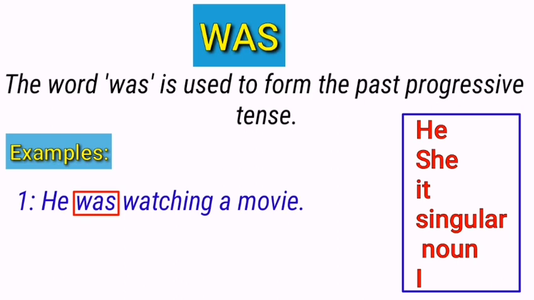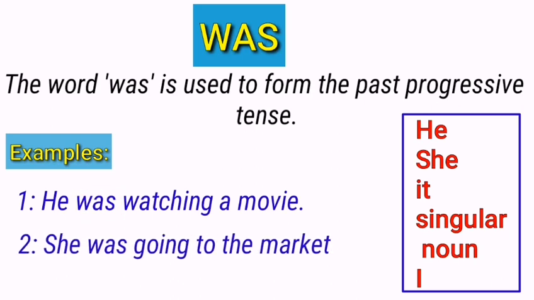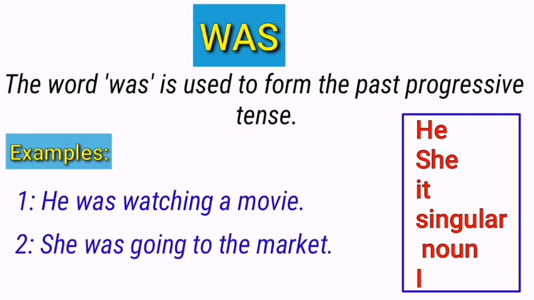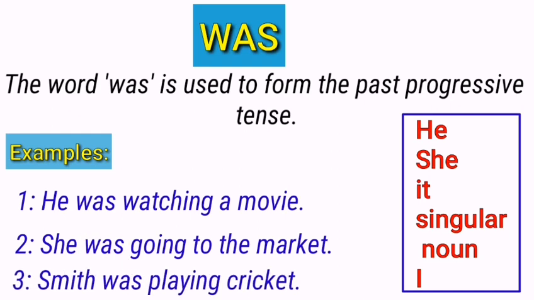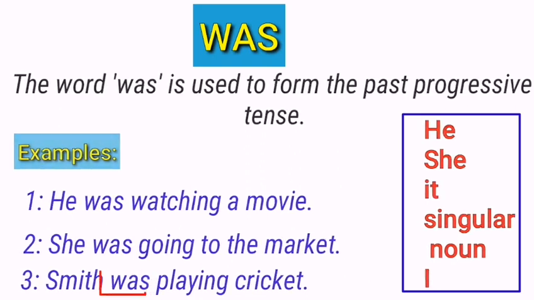Look at the next sentence. She was going to the market. Observe this example. Again the word was is used with a subject, she, and it is a past continuous tense. Basically, it talks about the action of going to the market in the past. Smith was playing cricket. Again the word was is used with a subject, Smith, and it is a past continuous tense because it shows the act of playing cricket which continued in the past.